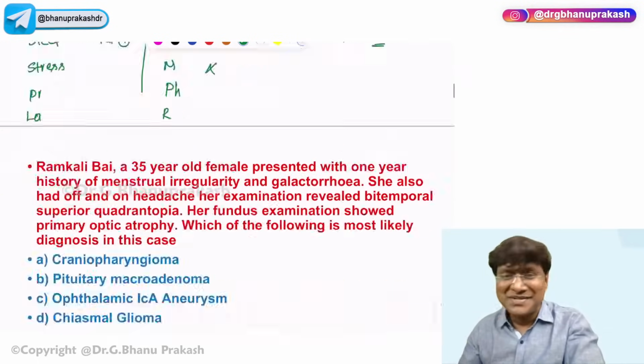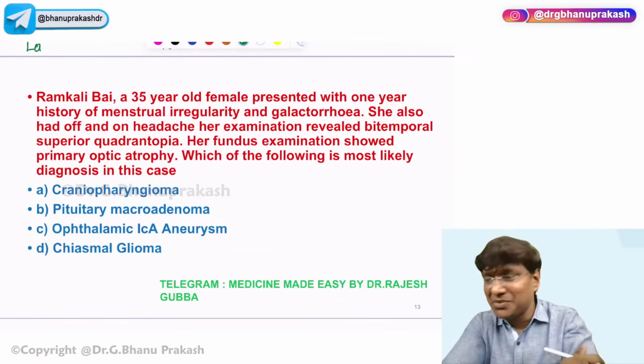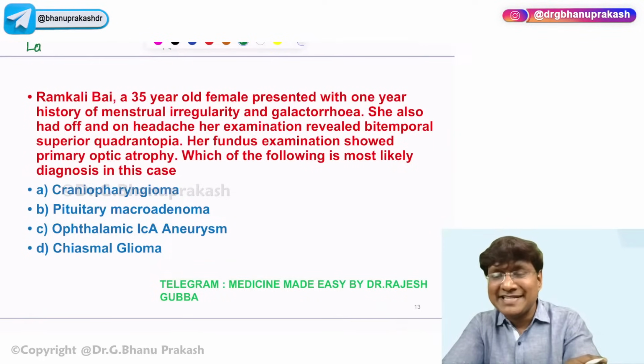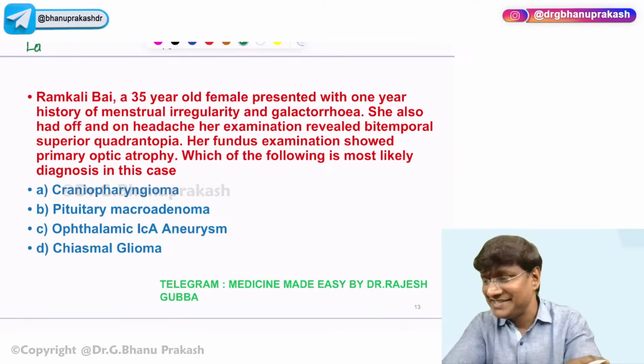Now, you see the next question. We have a 35-year-old female presented with a 1-year history of menstrual irregularity and galactorrhea. She also had on and off headache. Her examination revealed bitemporal superior quadrantanopia. Her fundus examination showed primary optic atrophy. Which of the following is the most likely diagnosis in this case?